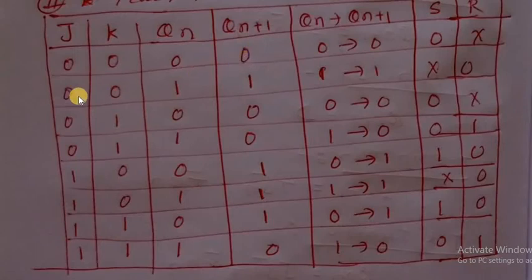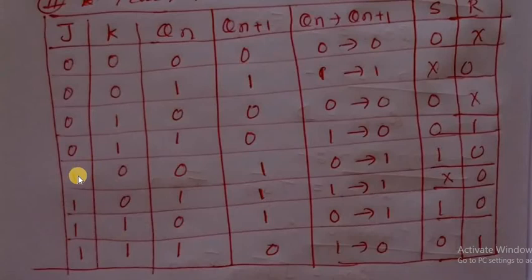Next, J QN bar is 0, K bar is 1, QN is 1, so 1 into 1 is 1. Then next, J is 0, K bar is 1 bar, 0, QN 0, so 0. Then J 0, QN bar 0, K bar 0, QN 1, so 0.